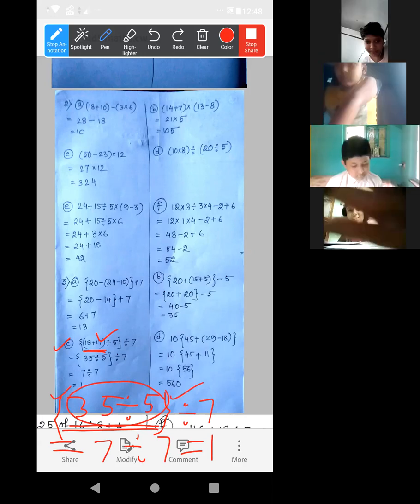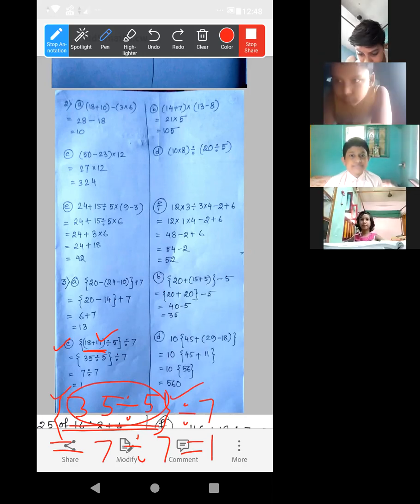First, the second bracket we have to calculate. It will be 7. As this calculation is already done, the second bracket will be removed. Divided by 7. Ultimately 7 divided by 7, 1. Okay, done.